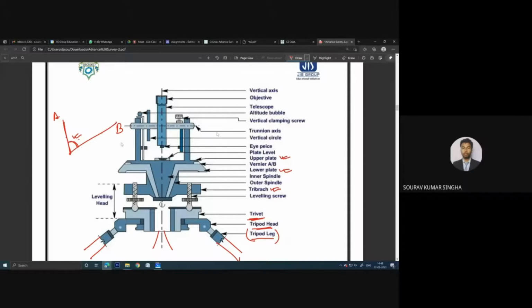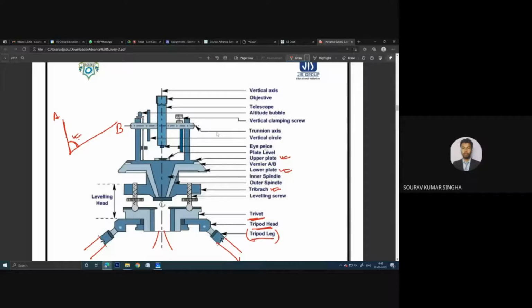So after taking the reading, you need to lock it, because if someone by mistake holds the machine and moves it even at a millimeter level, the angle will vary. That is why the lock and unlock portion is there on the lower plate and upper plate.